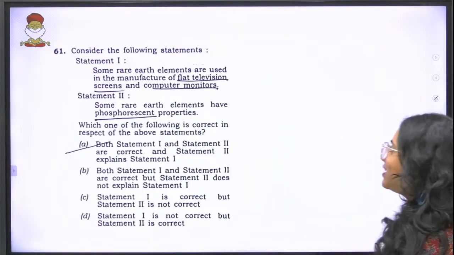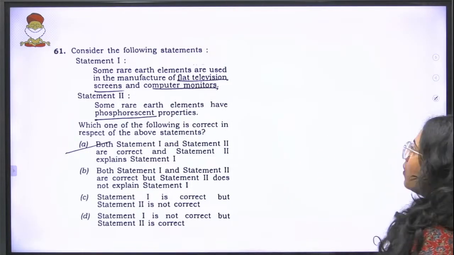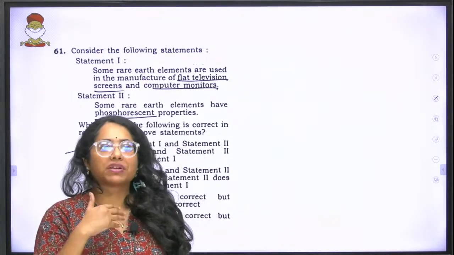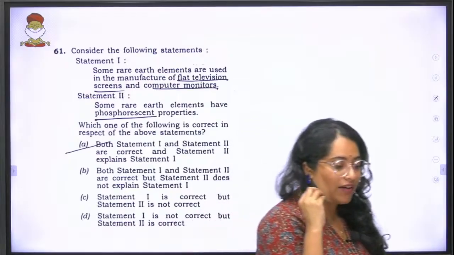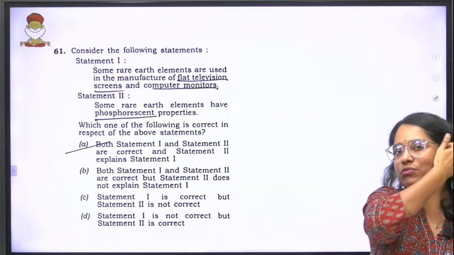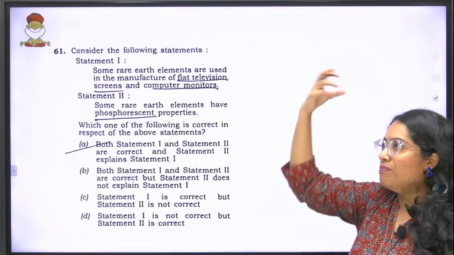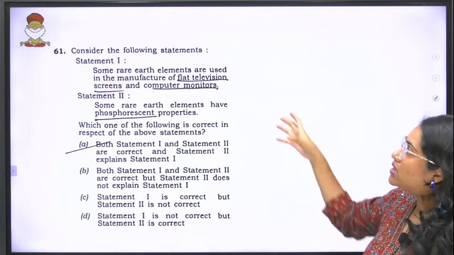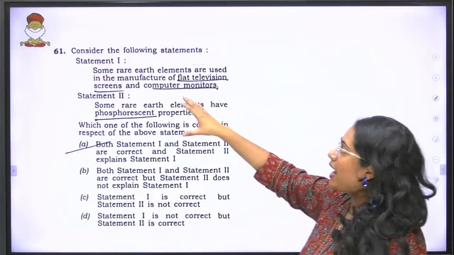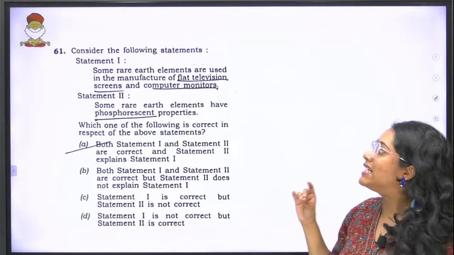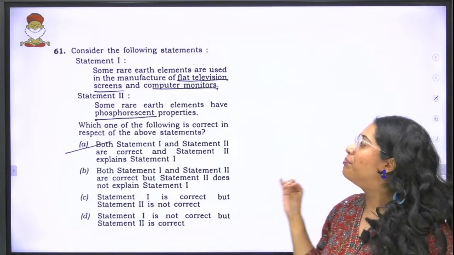Moving forward, we have a question about the rare earth elements, and again we have the mission happening about rare earth. A lot of discussion has already happened, so this is going to be a simple question for those who've been following the rare earth missions in India. Consider the following statements. Some rare earth elements are used in the manufacture of flat television screens and computer monitors.